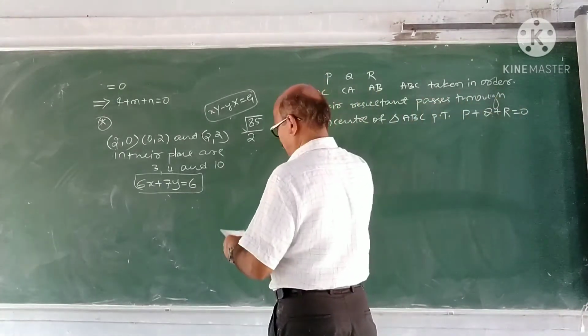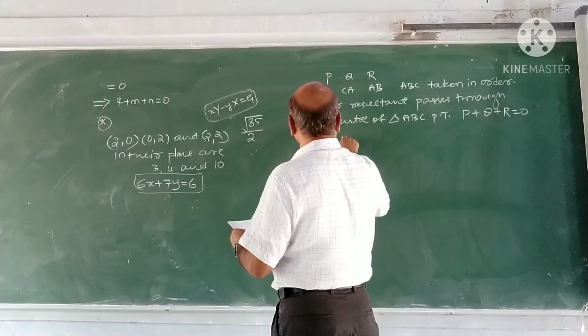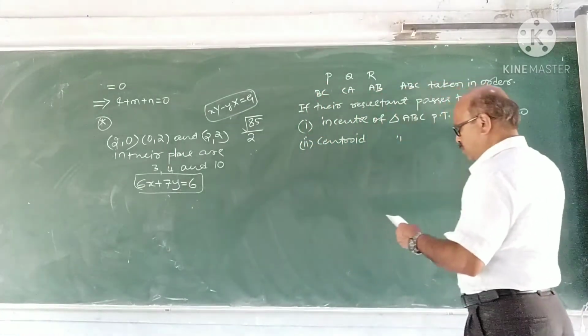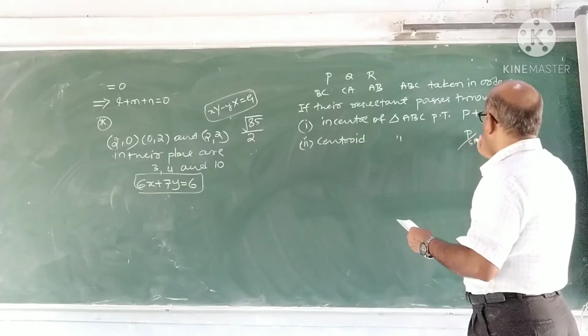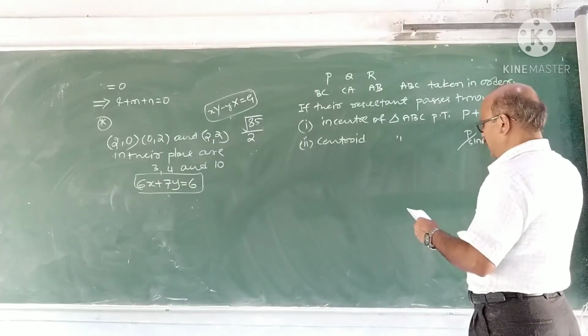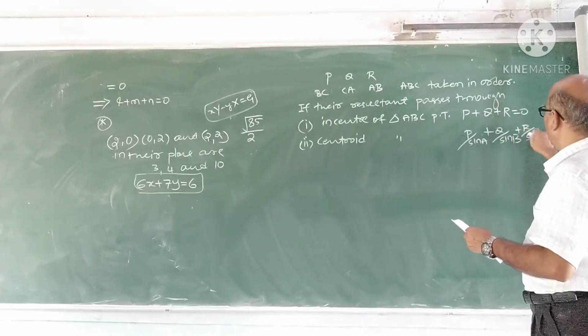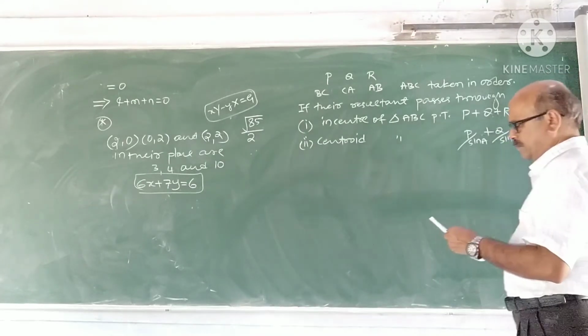Second, centroid of the triangle, prove that P by sin A plus Q by sin B plus R by sin C is 0.